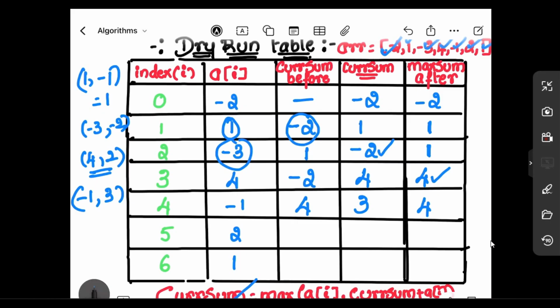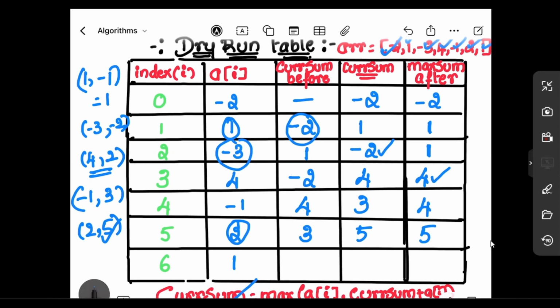Next, the same thing. The previous value is 3. So we will be going with the max of current value 2, comma 3 plus 2, max of 2 comma 5. We'll be considering 5 here. So we'll be updating this one with a 5 because 5 is greater than 4.